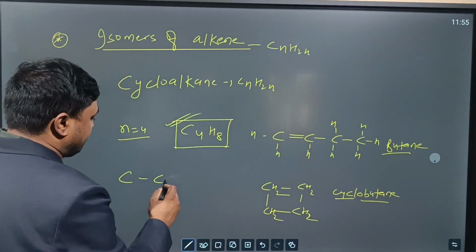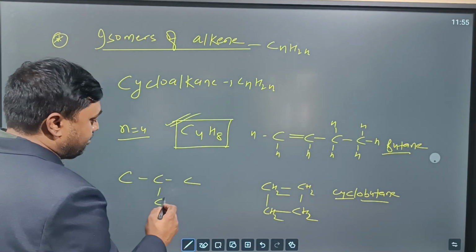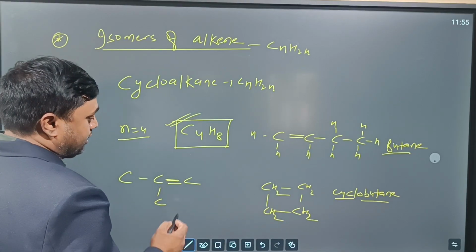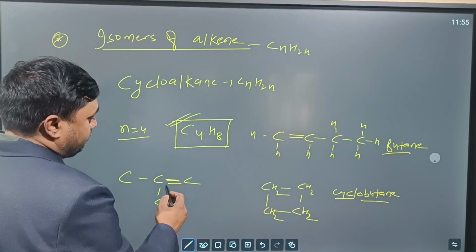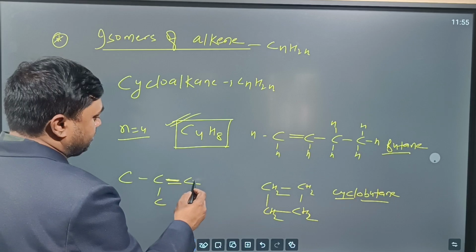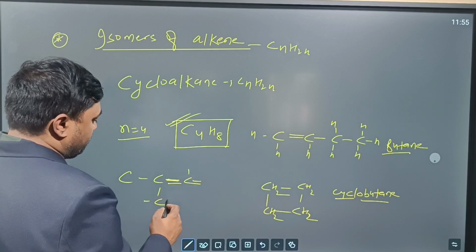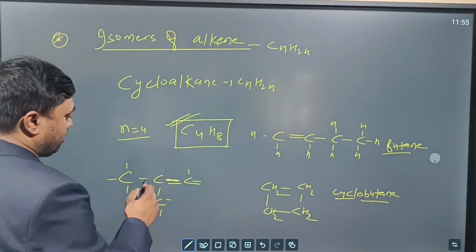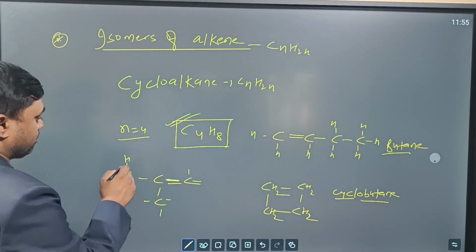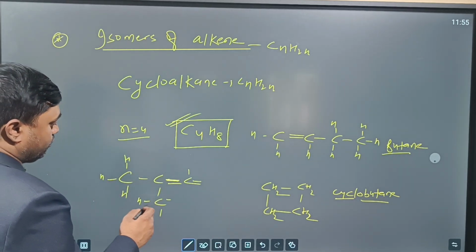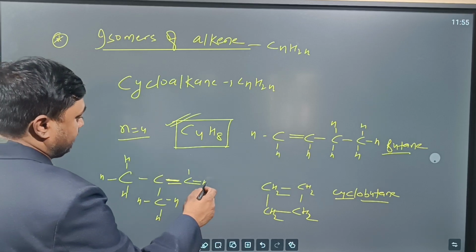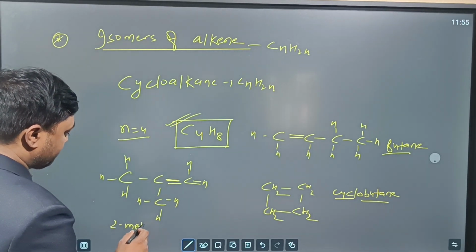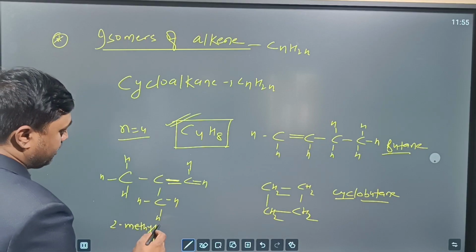How? Write 3 carbons. One you can write in a branch. So you have to fulfill the tetravalency. The double bond you can put here. Yes or no? Now with these two bonds there are 3 4, with this 1 2 3 4, with this 1 2 3 4, with this 1 2 3 4. Not possible. Then 1 2 3 4 5 6 7 8 hydrogens. This is called what? 2-methyl propene.